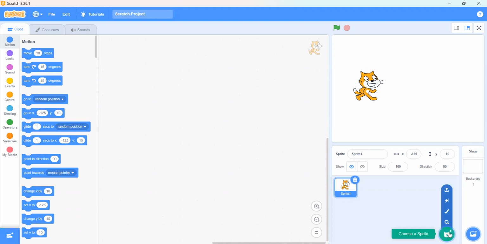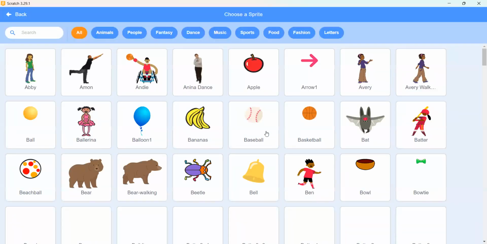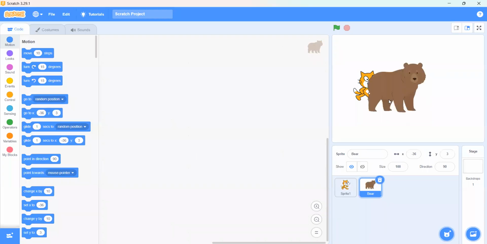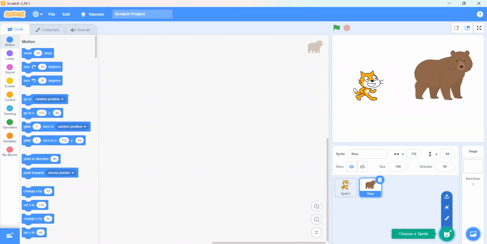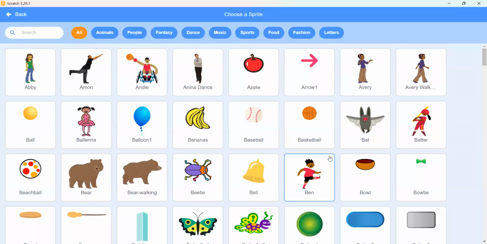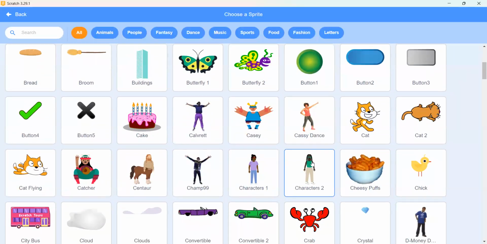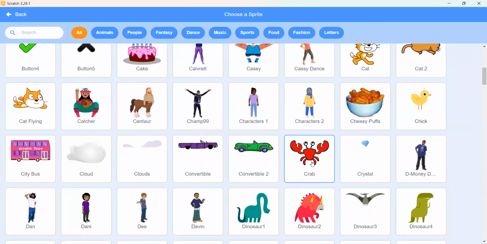I'm going to choose some more sprites. Okay, I can take a bear and I can take any other thing. What should I choose? Okay, I can take a crab. Should I take a crab?